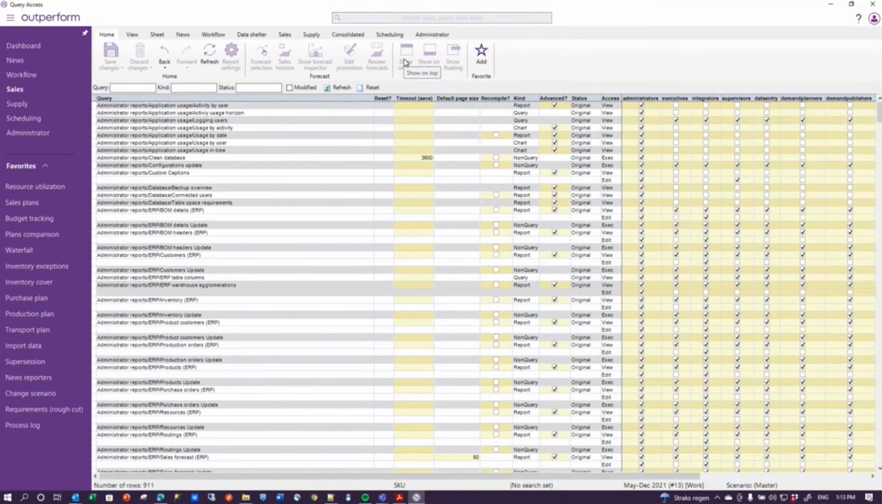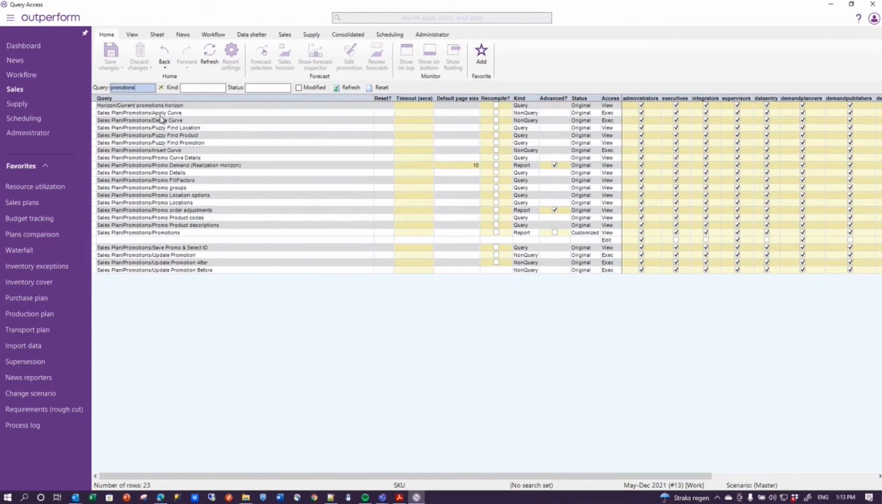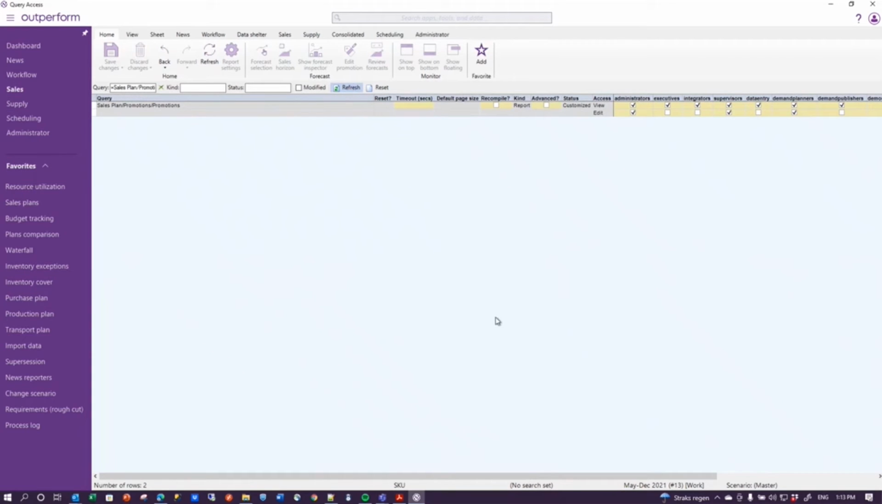Query access is a report that lists all the queries. All reports are a query, but not all queries are a report. If I then go and type in promotions here, I have several reports that do something with promotions, but the report that I'm really looking for is sales plan promotions/promotions. I can see that that report is accessible to various users. Some users can also edit the report, but not all users, as you can see in this row.